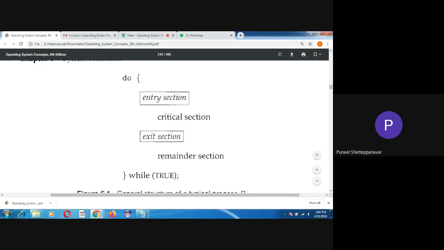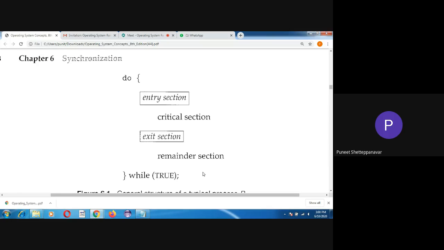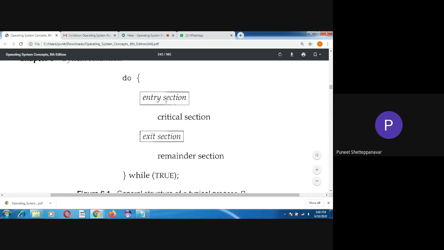I write the code as a do while, so until the condition is true, it keeps executing. If process P1 is going to enter, it will be in the entry section, which is something like a queue where it waits to enter the critical section. Once it gets the critical section, it will execute, and once it is completed, it goes to the exit section. Once it is out, it goes to the reminder section, and later the next process waiting in the entry section starts its process, repeatedly, until complete execution is done.